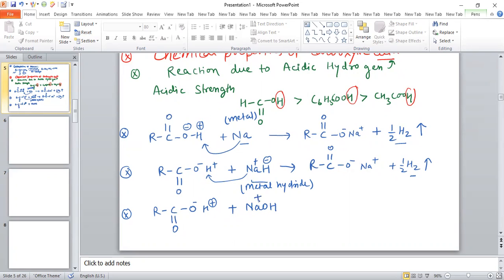You can see this is Na positive, this is OH minus. So H plus will combine with OH minus, and water is released. So the product is RCOO minus Na plus, and water is obtained as a product. So this is basically the neutralization reaction, because this one is acid and this one is base.